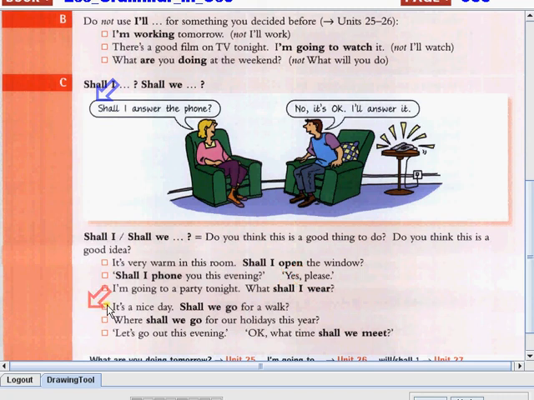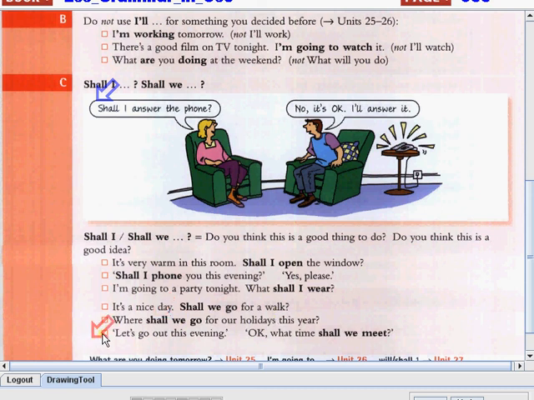Next, it's a nice day. Shall we go for a walk? Is it a good idea or a good thing to do? Again, we also have the first person we, so we use shall. Next, where shall we go for our holidays this year? Again, you have we, that's why we use shall, and it's almost like saying, do you have any good idea about where to go?